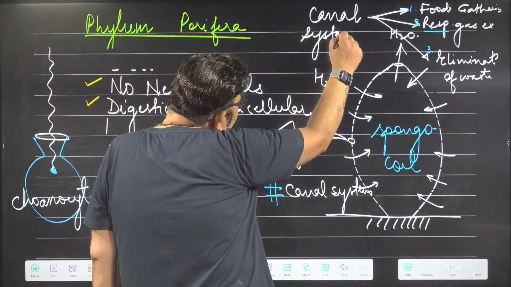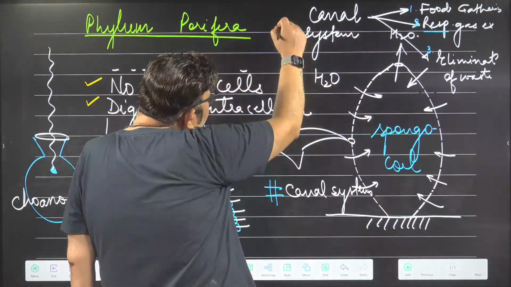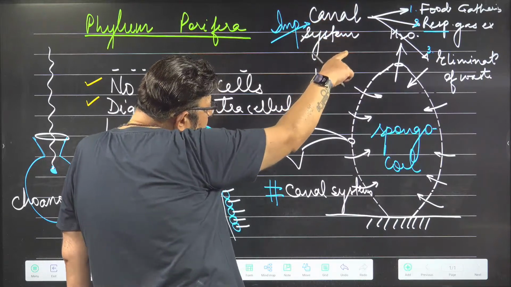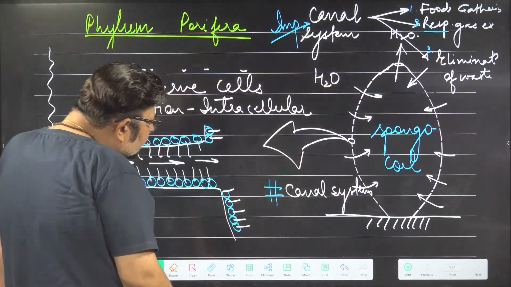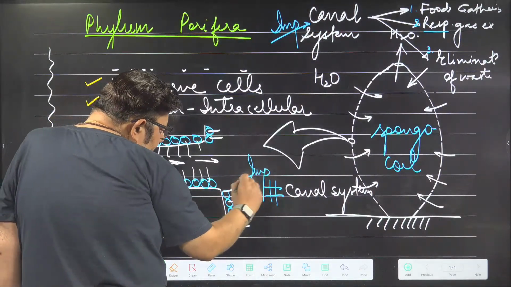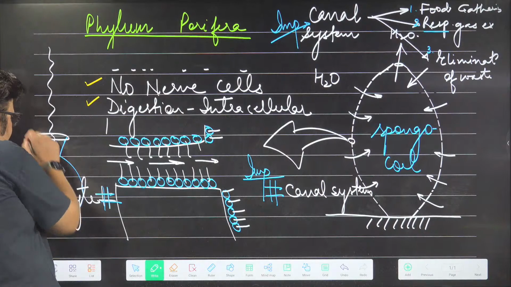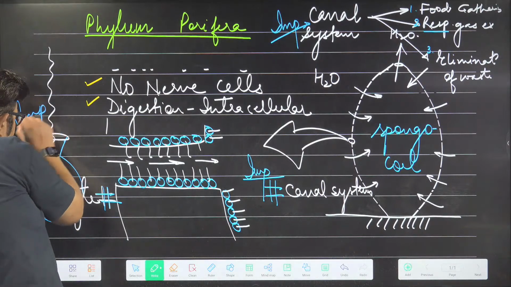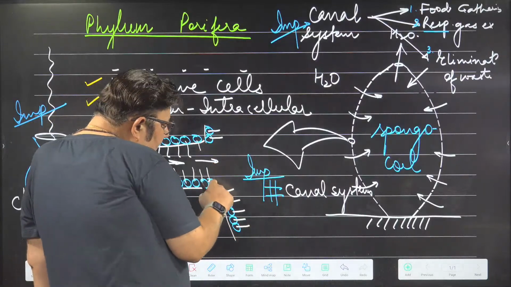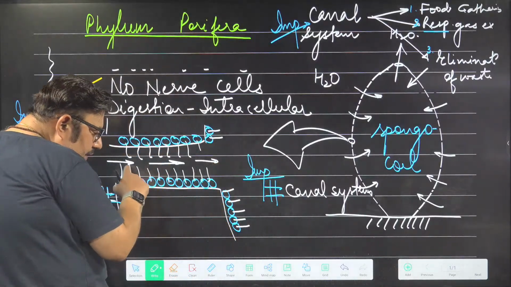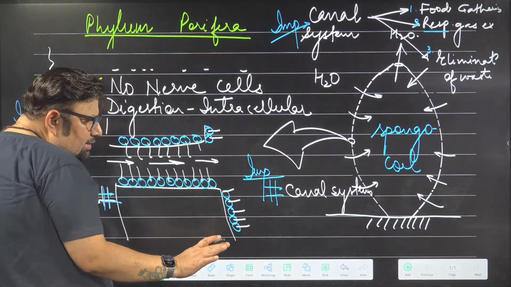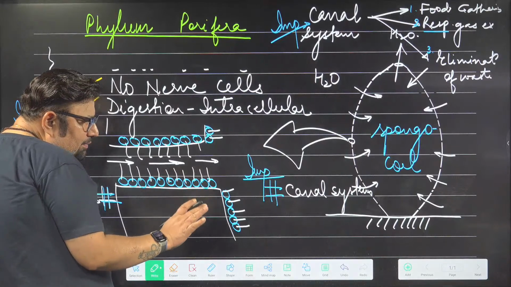I will also put some star marks on important points. Important means a question will be asked on this. Questions are asked on these exclusive features. Always remember exclusive features like choanocytes. These are the two exclusive features. Questions are asked that these choanocytes line both the canal system as well as the cavity. Okay, guys, you got some idea, right?